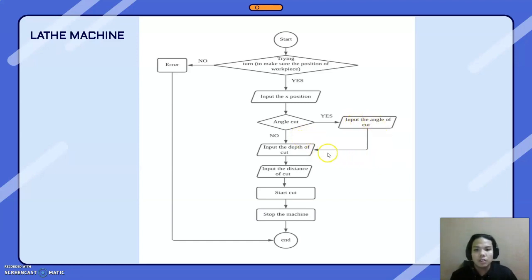If there is no angle, go straight to inputting the depth of cut. After that, you can insert the distance of cut, and then the cutting process will start. Then stop the machine, and the last step is the end session.